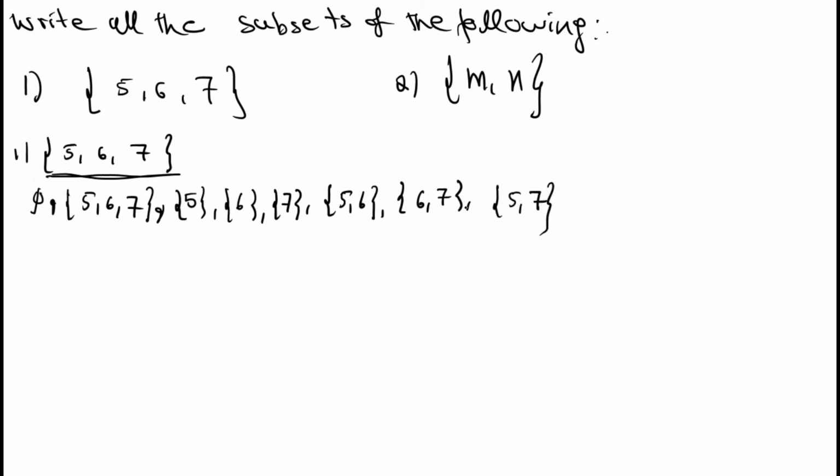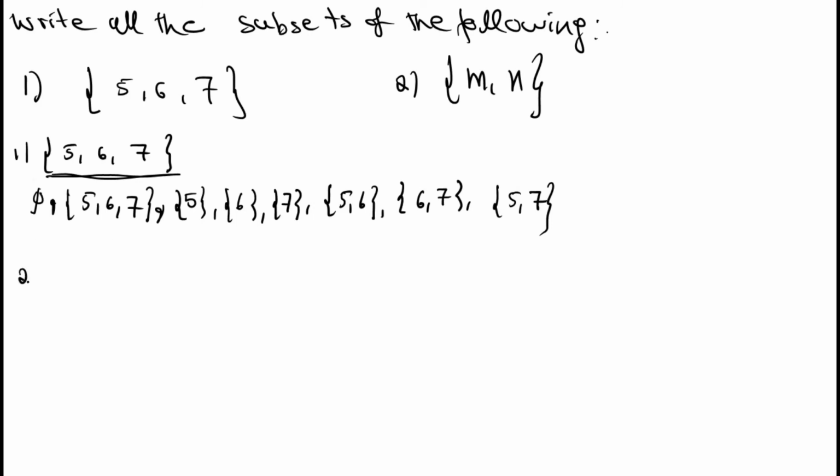These are the possibilities, right? Again, no need to write {6, 5} because {5, 6} is equal to {6, 5} in a set. {7, 6} also no need to write again, and {7, 5} also no need to write again, because {5, 7} is equal to {7, 5} in a set. Total how many elements? 3, 3, 6 plus 2. It's equal to 8 elements, right? So these are the possible subsets.